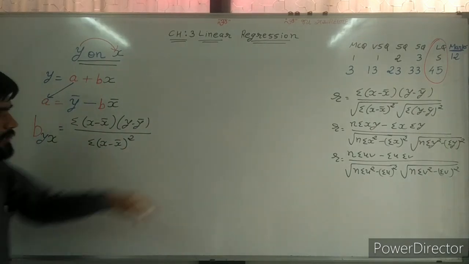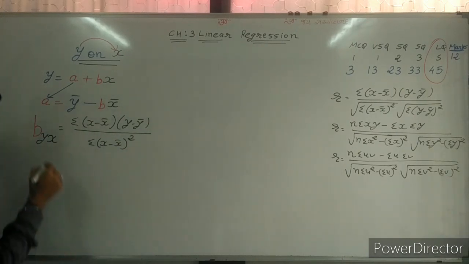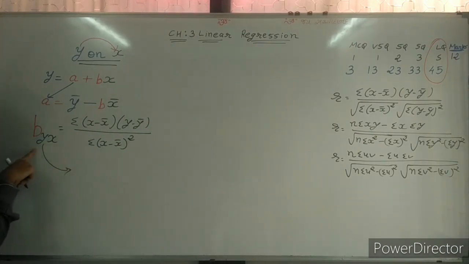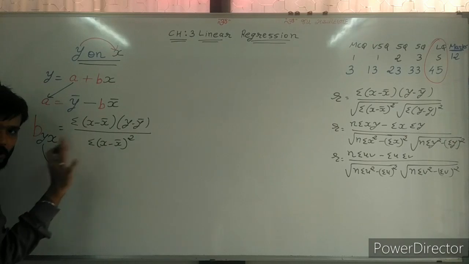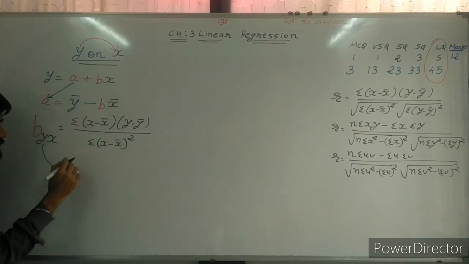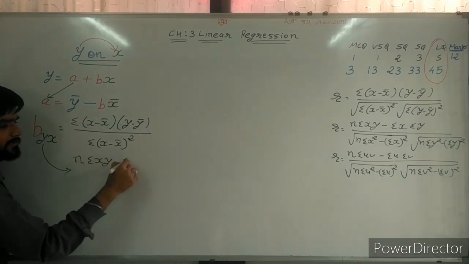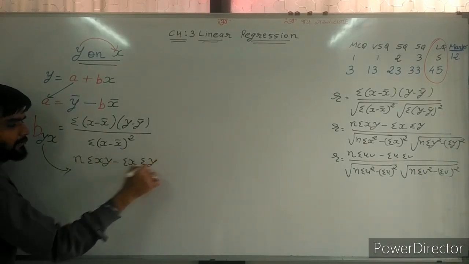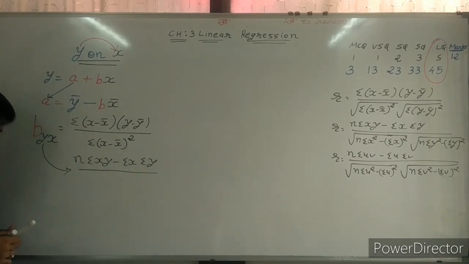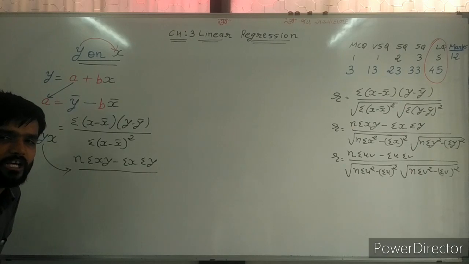So second formula, sir. First formula okay. Now second formula of B. Now these are the formulas of B only. Again, sir, numerator remains same: n sigma xy minus sigma x sigma y. Now what should be in denominator?